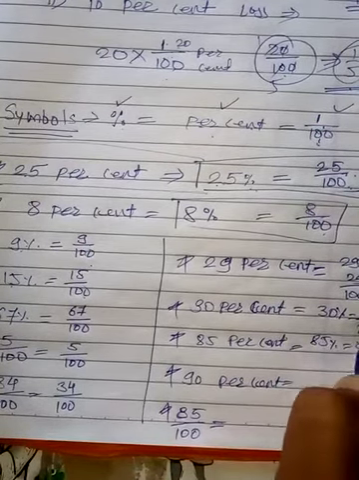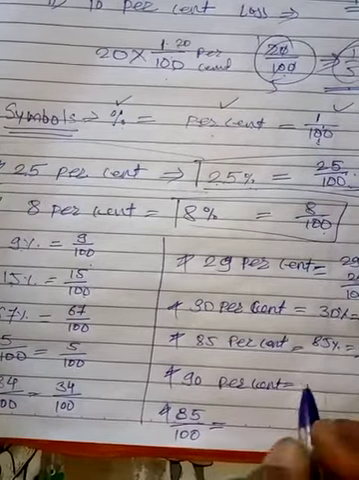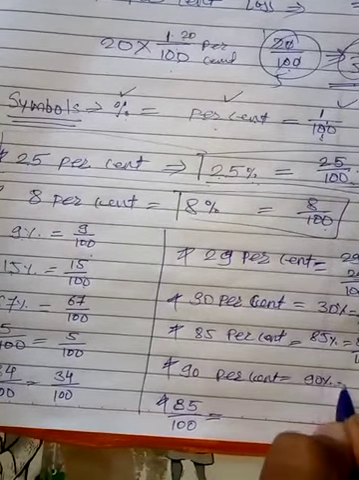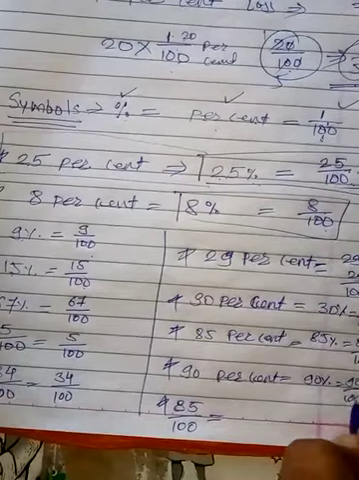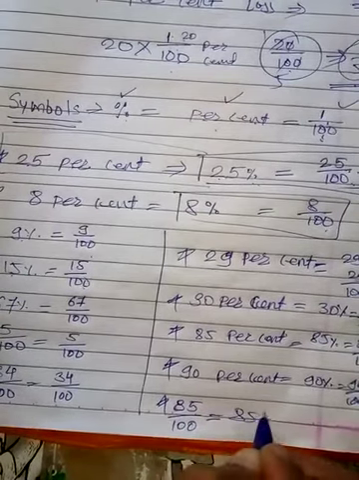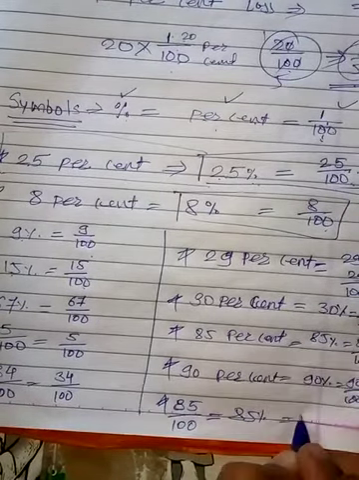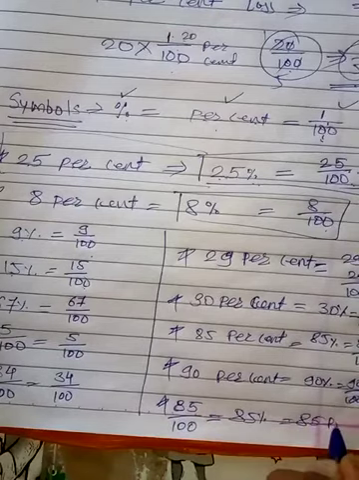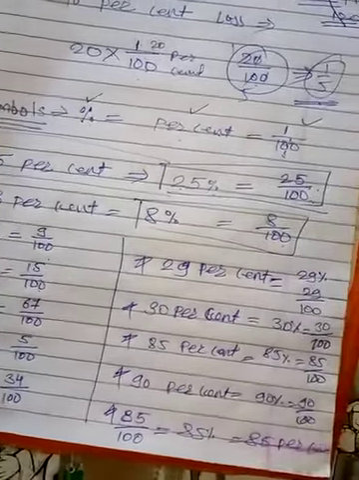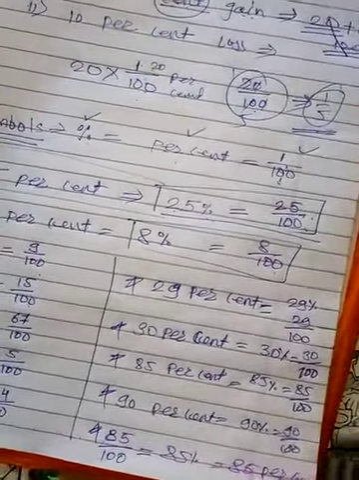85%, and that equals 85 upon 100. Okay, 90%, that's 90 upon 100. Okay, 85%, that equals 85%. Understood? These are the answers.